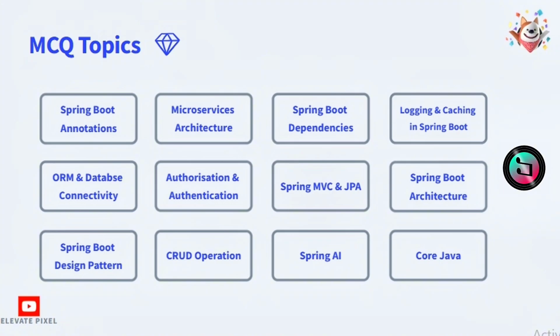Coming to the topic, seventh one is Spring MVC and JPA Spring Boot architecture. You should know what the file architecture is for a Spring Boot application. What is the role of the controller class, what is the role of the service class, what is the role of the repository class, which file is configured when using database integration, what is the difference between application.properties and application.yaml file. So 2 to 3 questions have been asked from this topic.